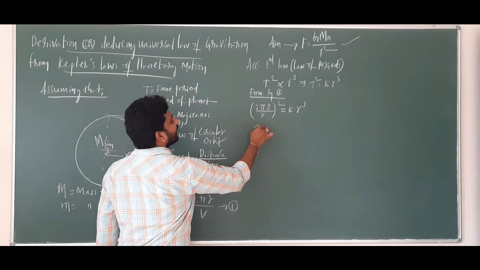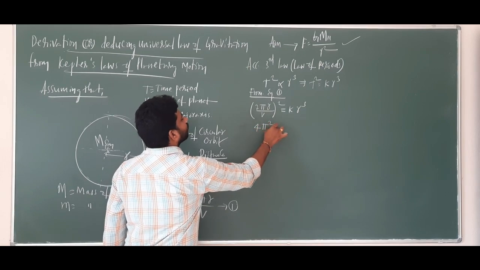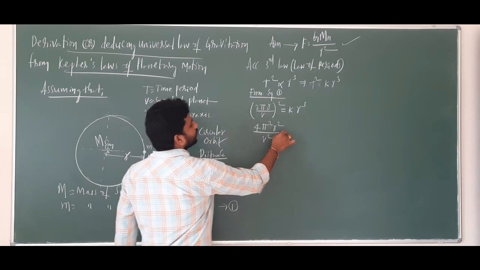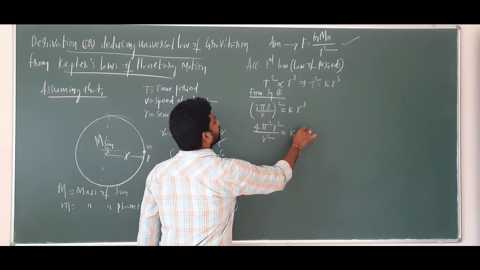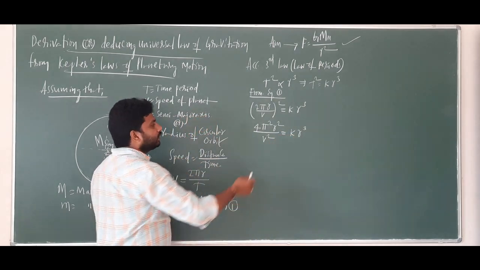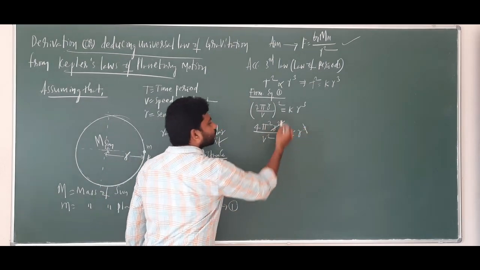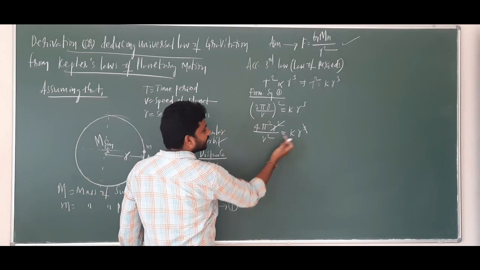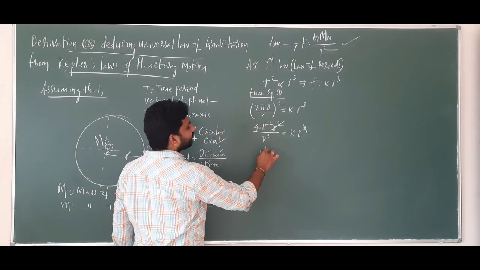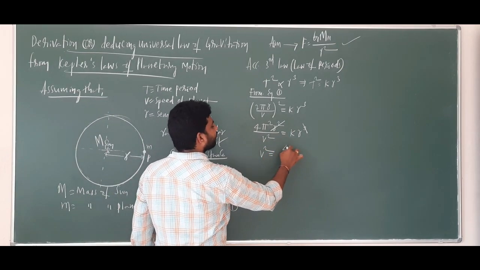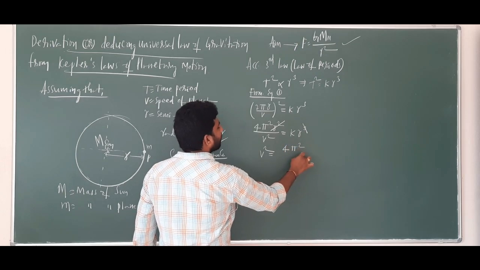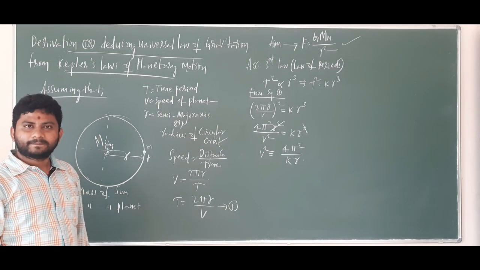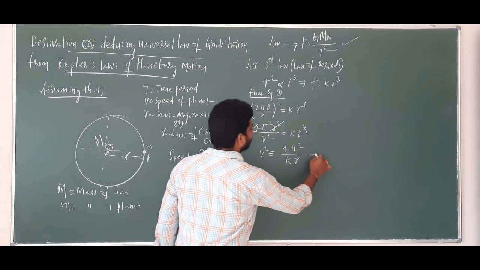So this can be written as 4 pi square r square divided by v square, which is equal to k into r cube. Right? So this r square cancels. This kr comes to the denominator. So v square is equal to 4 pi square by kr. Okay, so this is equation number 2.